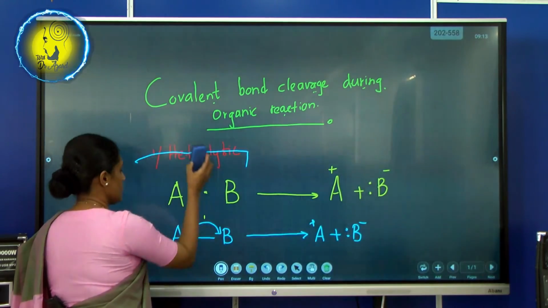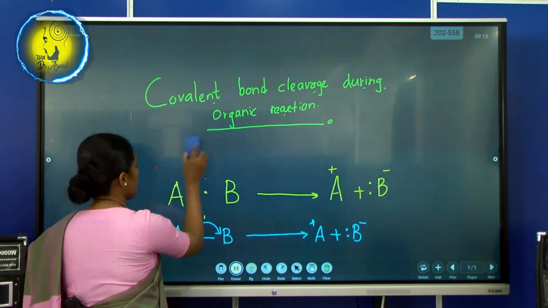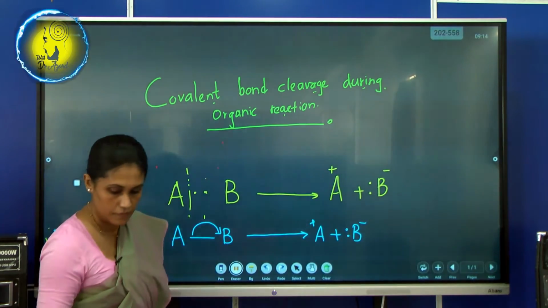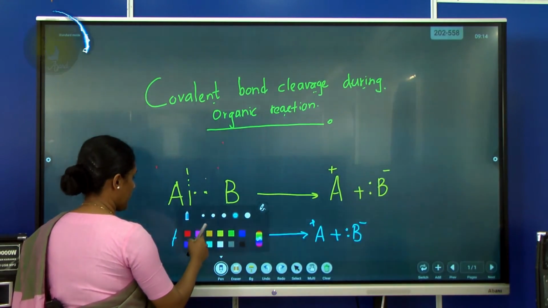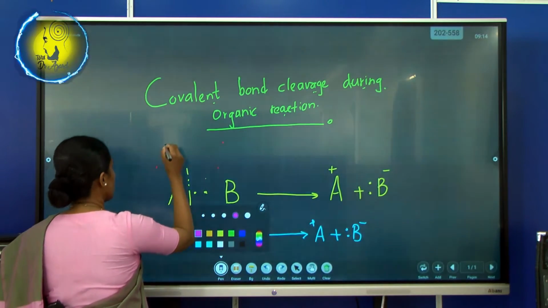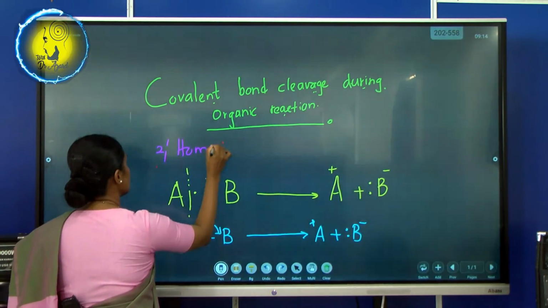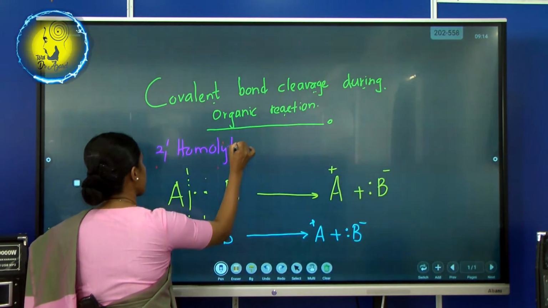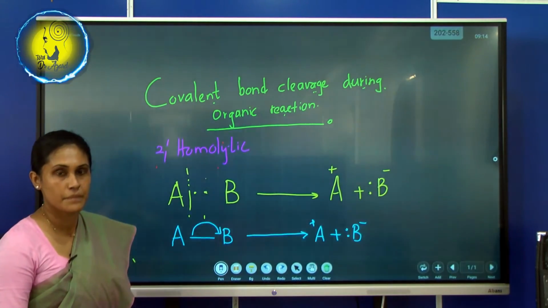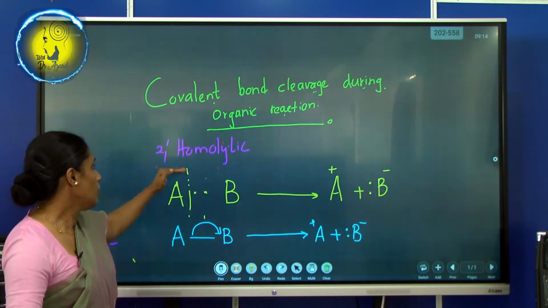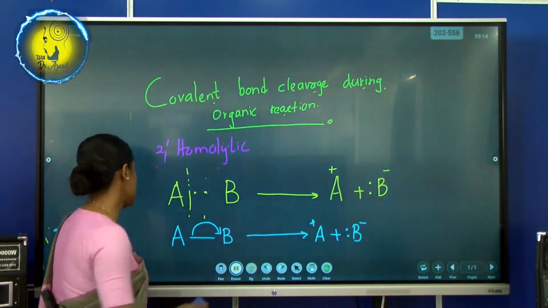see whether you know this word. Oh, I'm sorry. Homolytic cleavage. Homolytic cleavage is not like this.